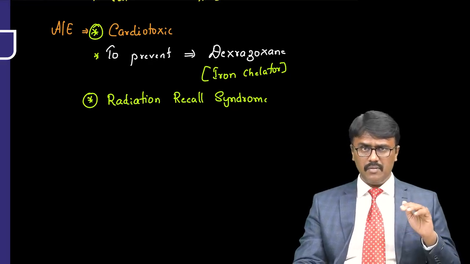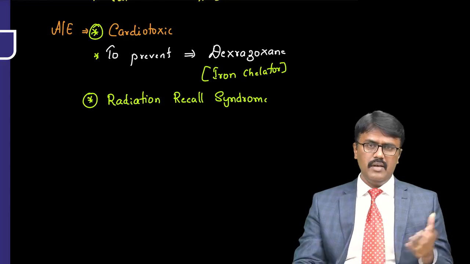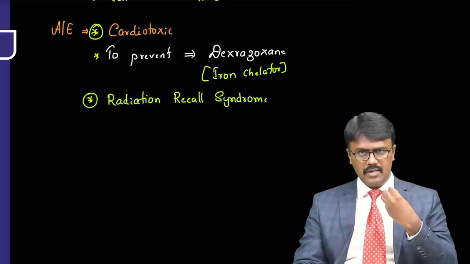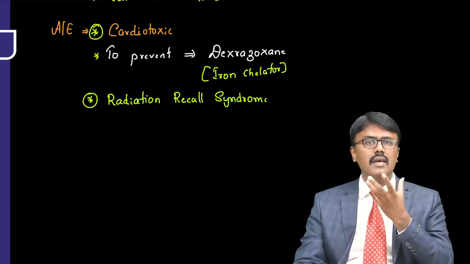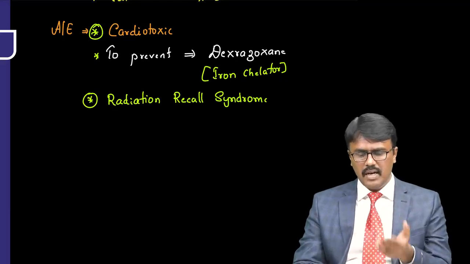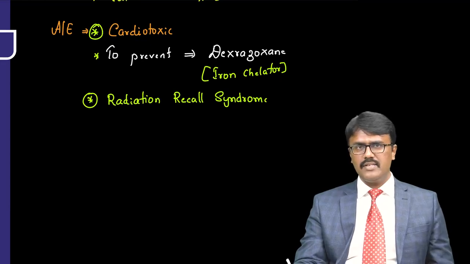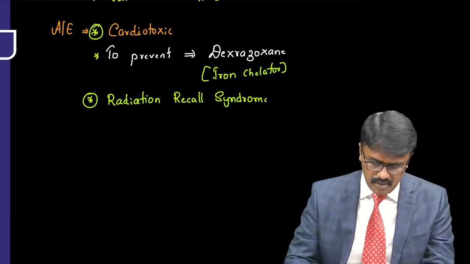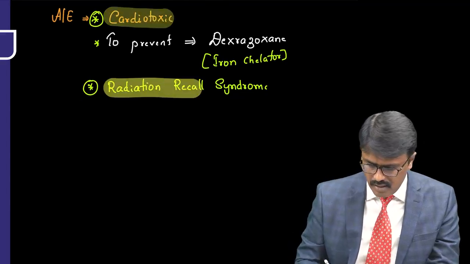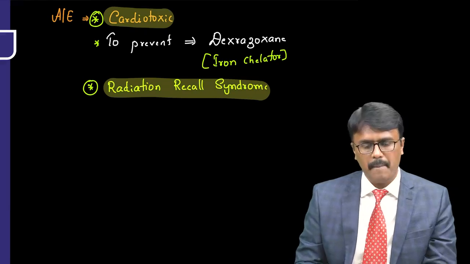But once the patient has undergone radiotherapy and the lesions have gone, when you give these drugs again, the patient will get the same lesions back, and that is called radiation recall syndrome, and that is seen with anthracyclines. So both of them are asked commonly in your exam, the cardiotoxicity and radiation recall syndrome. Clear?